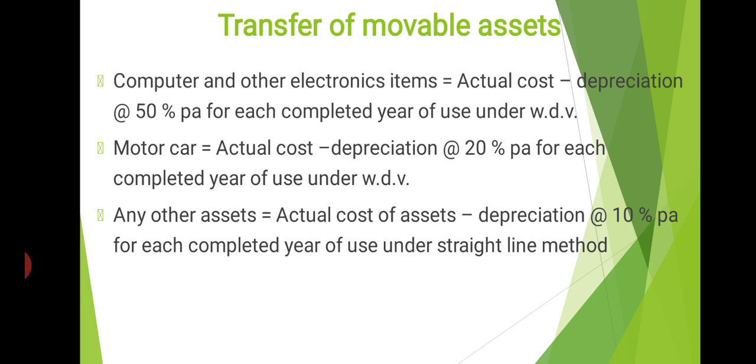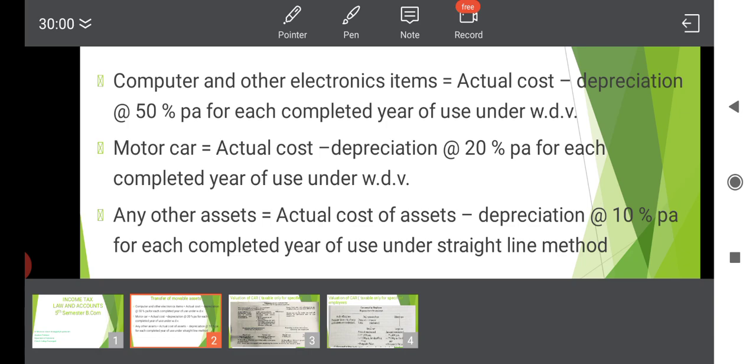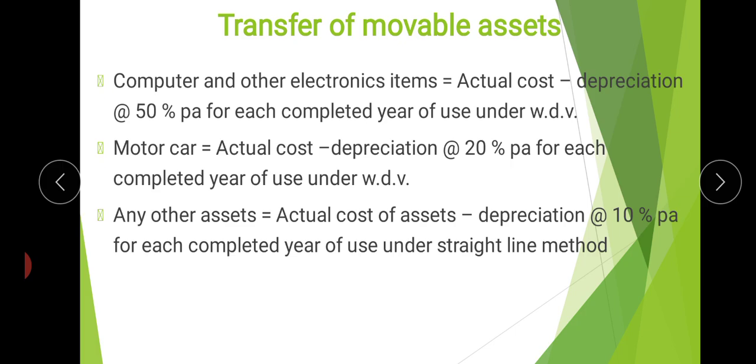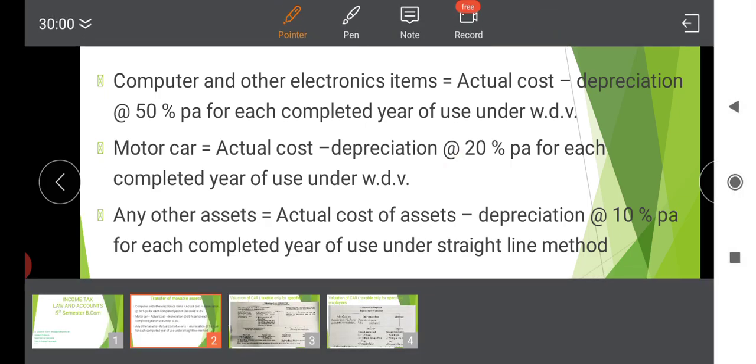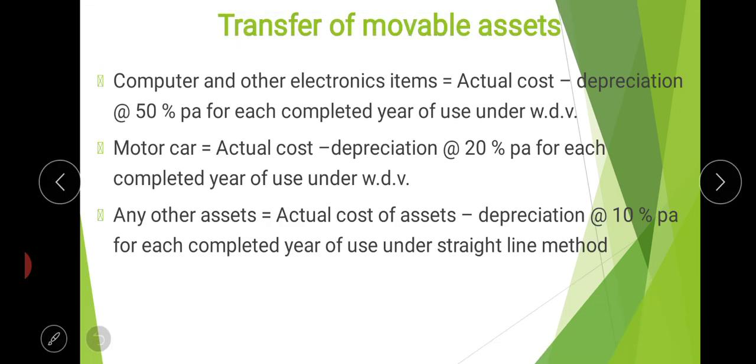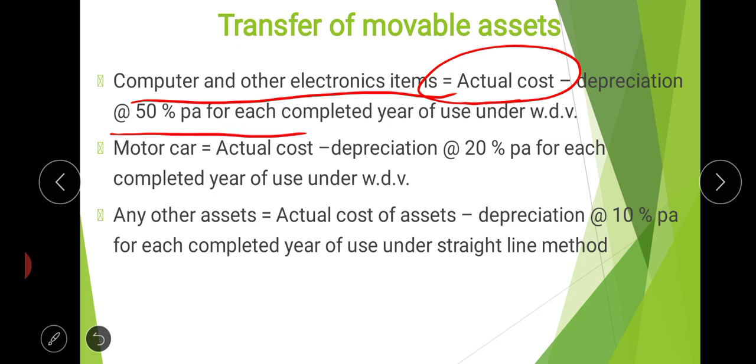When computer and other electronic items are transferred, the perquisite value will be actual cost minus depreciation at the rate of 50% per annum for each completed year of use under written down value. Clear? Then next one, motor car.